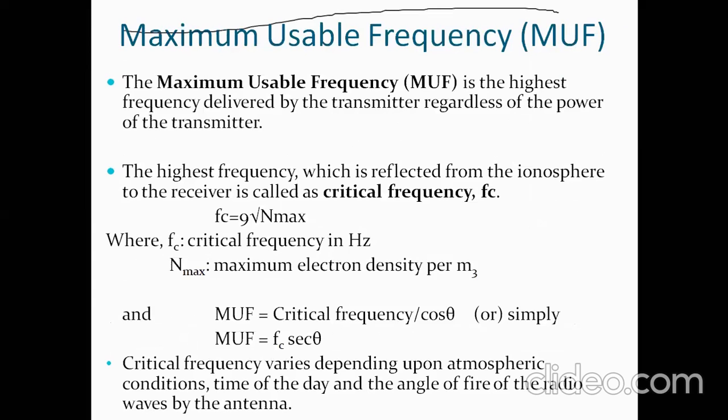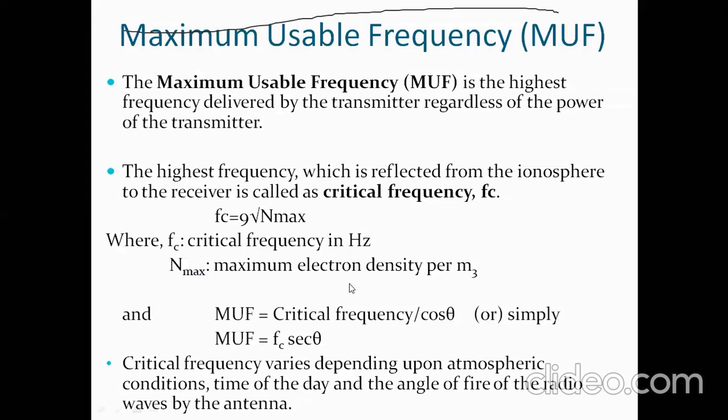Next, the highest frequency which is reflected from the ionosphere to the receiver is called the critical frequency. Fc is given as 9 into square root of N max, where Fc is the critical frequency and N max is the maximum electron density per meter cube.